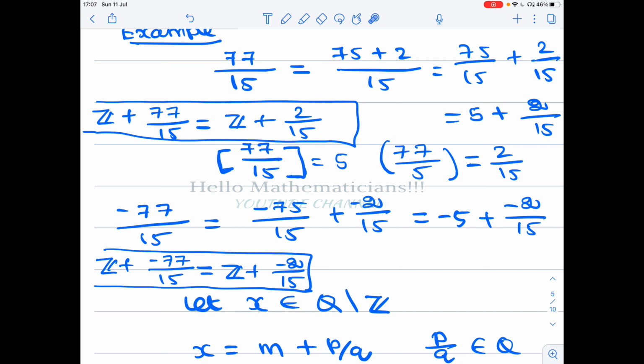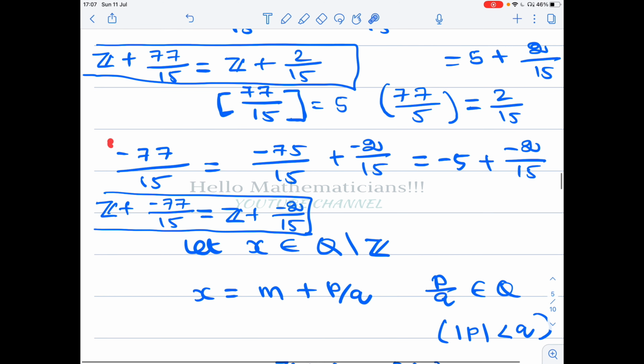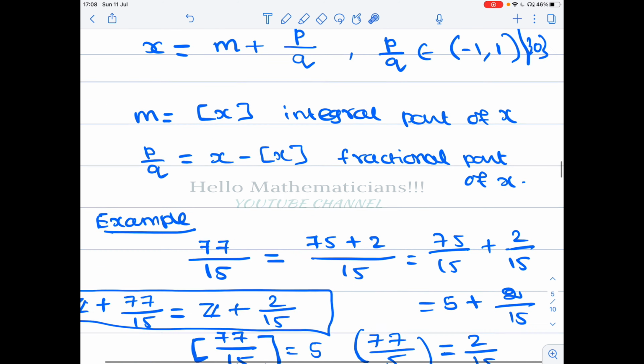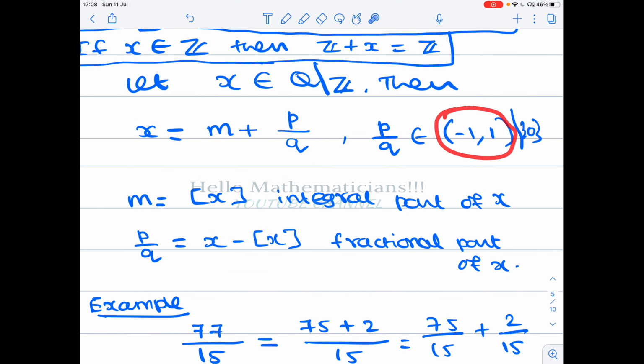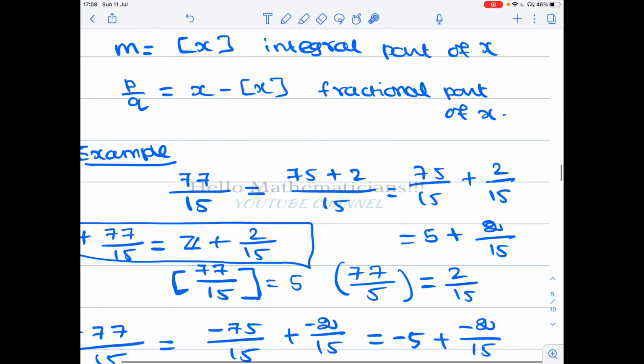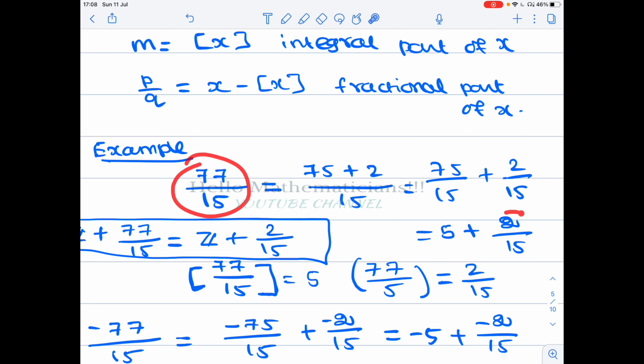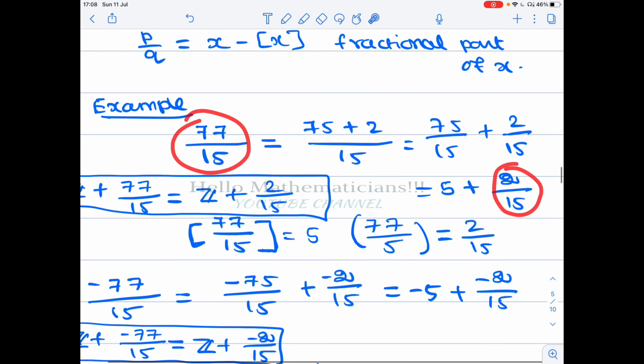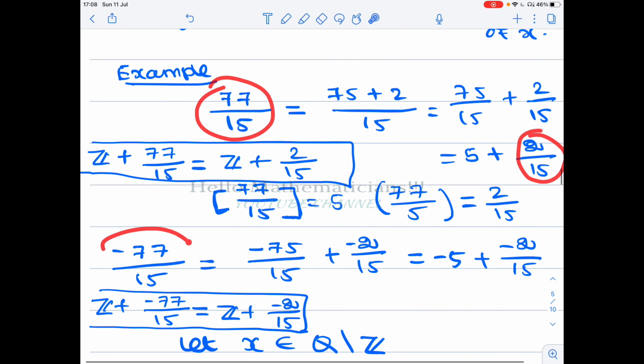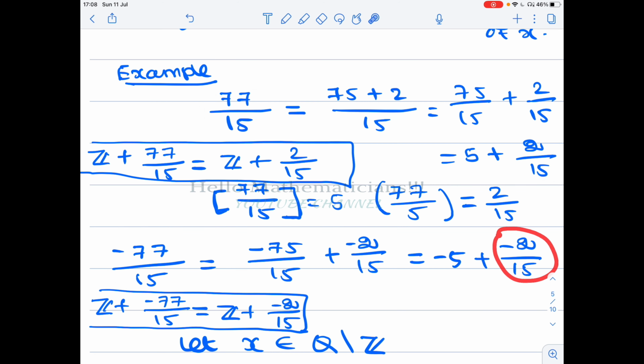It can be written as minus 5 plus minus 2 by 15. Again, this rational number can be written as some integer plus some rational number that lies in (minus 1, 1). If the number is positive, the rational part belongs to open (0, 1). If the number is negative, the rational part belongs to open interval (minus 1, 0).